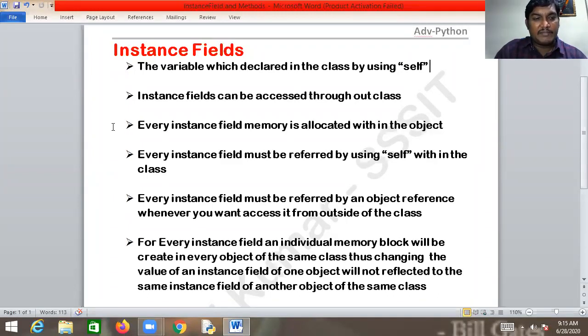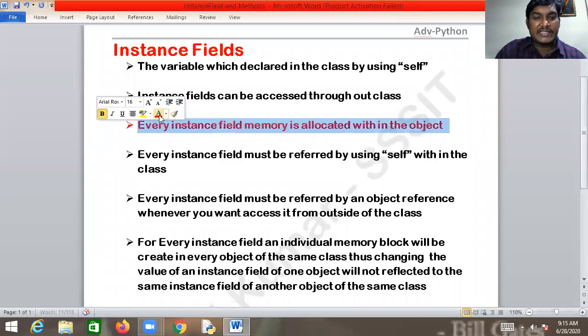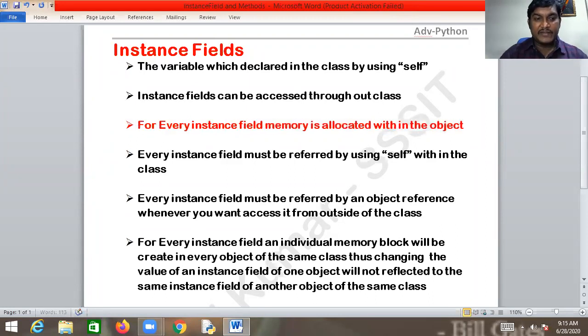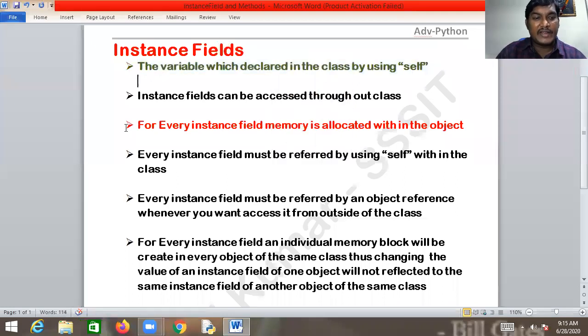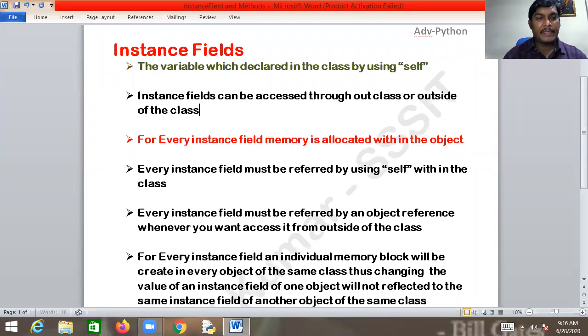Number two: for every instance field, memory is allocated within the object. So the first point is that instance fields are the variables declared within a class by using self. For instance fields, memory is always allocated within the object. Next, instance fields can be accessed throughout the class or outside of the class, based on your requirements.